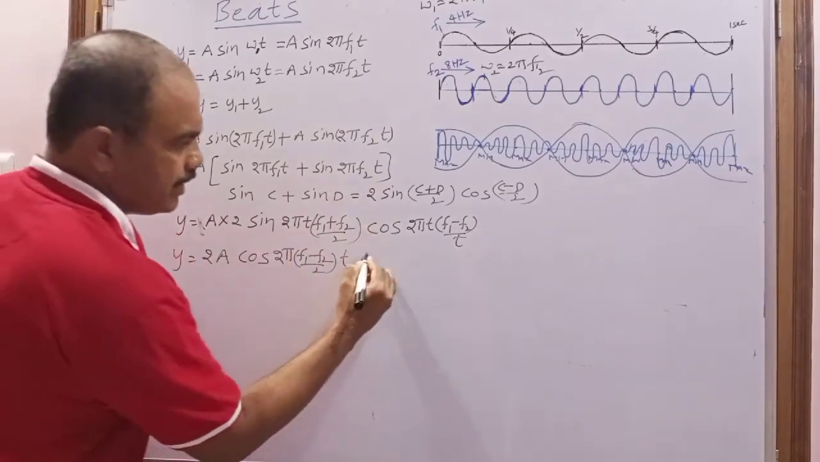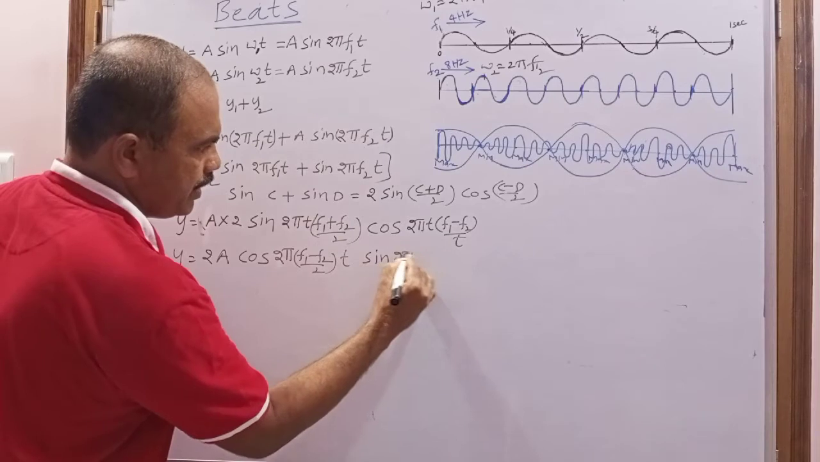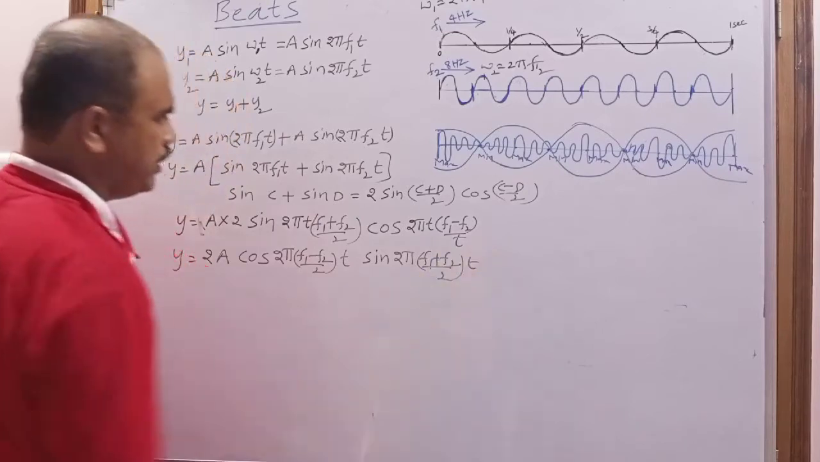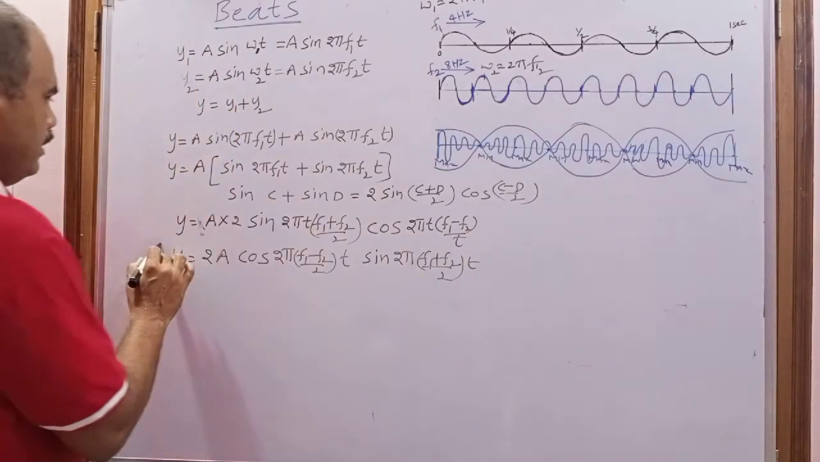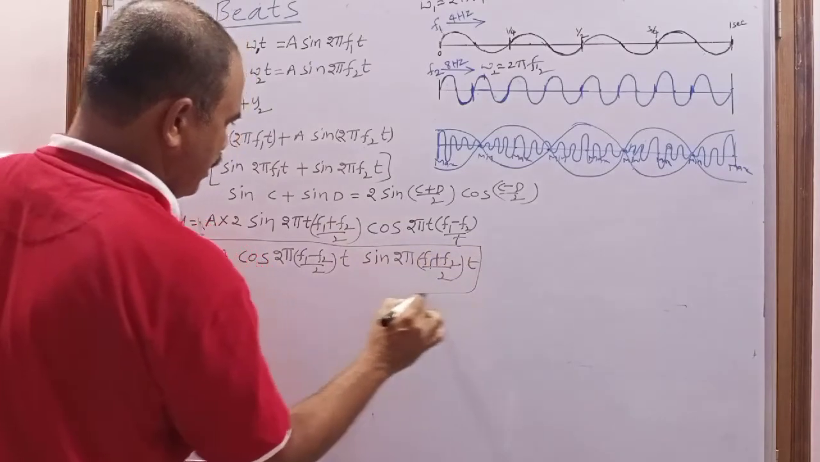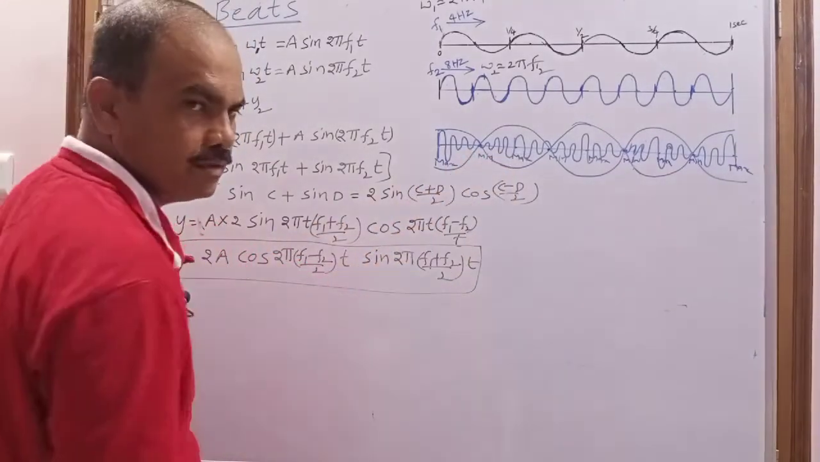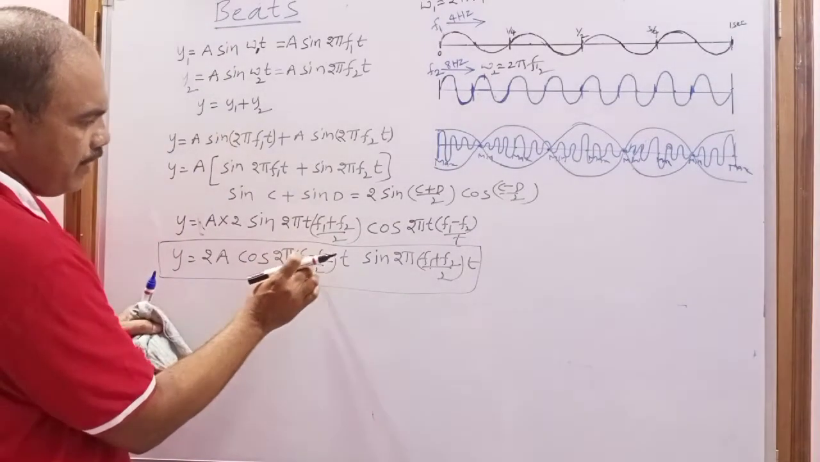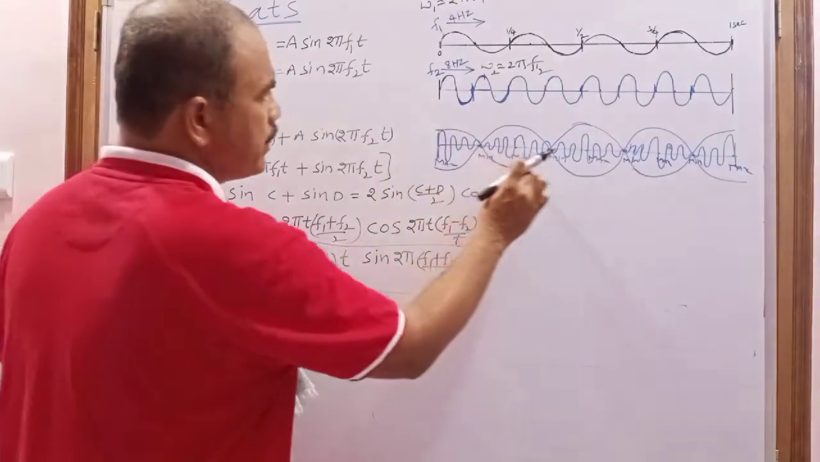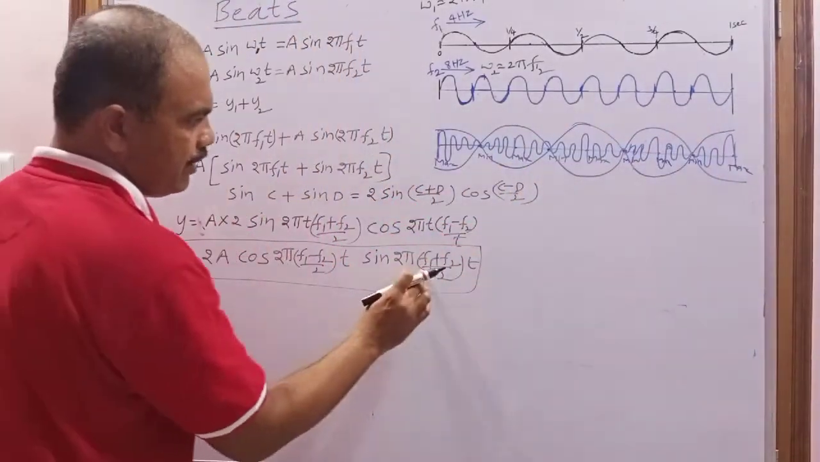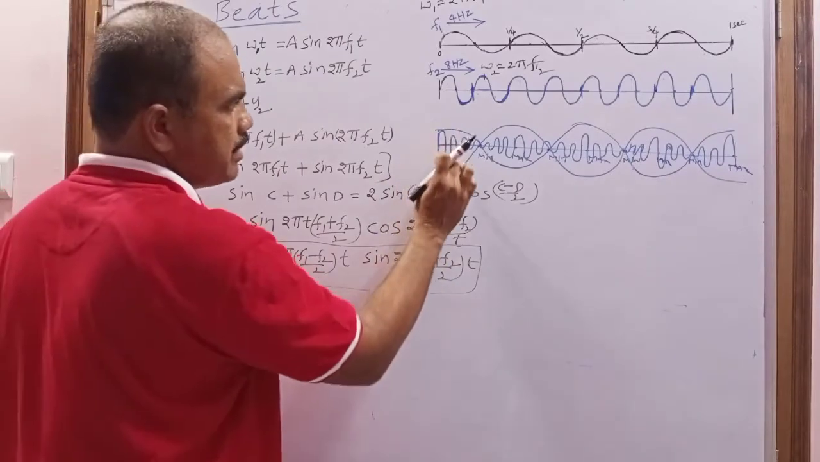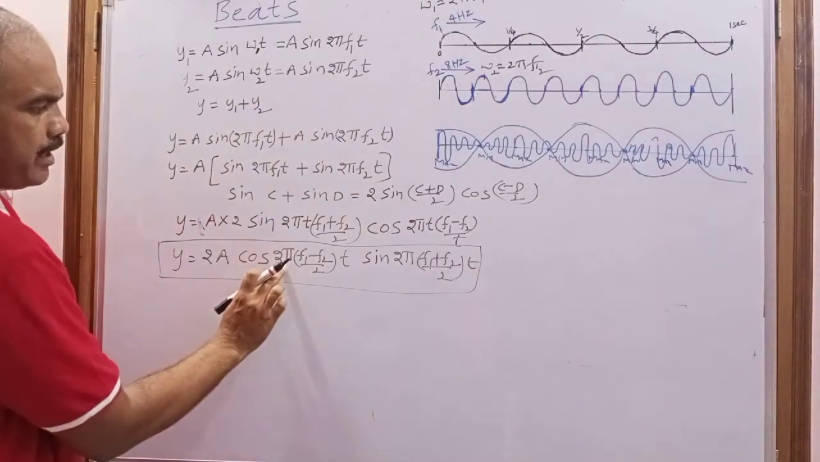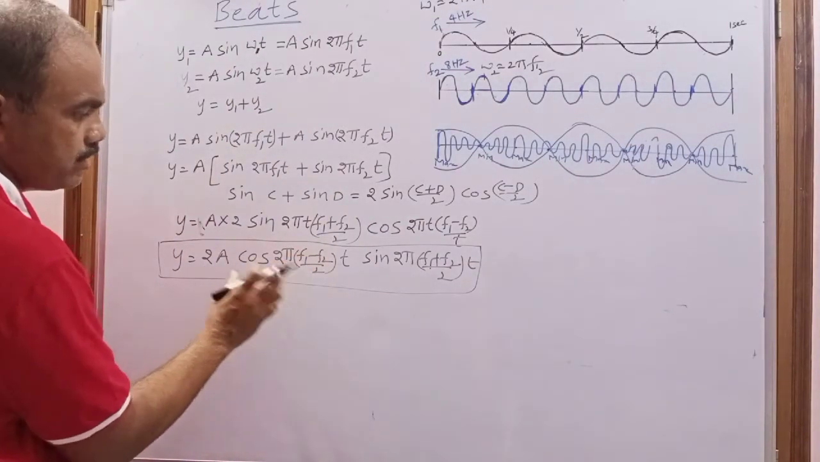After that I am writing the sine term, sine 2 pi (f1 minus f2)/2 into t. So now this gives the resultant wave equation. In this resultant equation, the cos term, a cos 2 pi (f1 minus f2)/2, gives the amplitude term, and the (f1 plus f2)/2 term gives the oscillations. So that's why 2a cos 2 pi (f1 minus f2)/2 into t gives the amplitude.